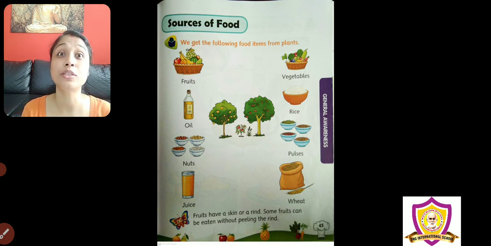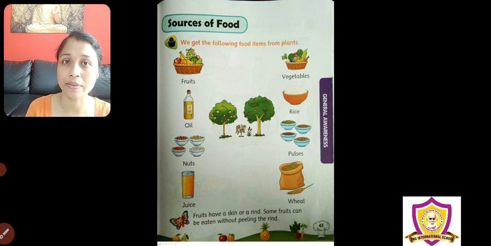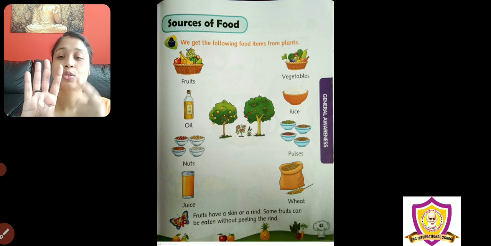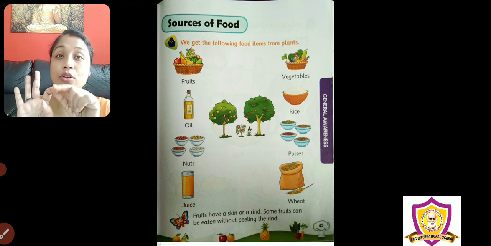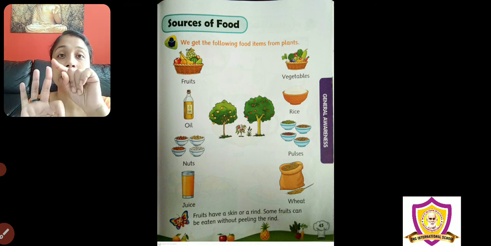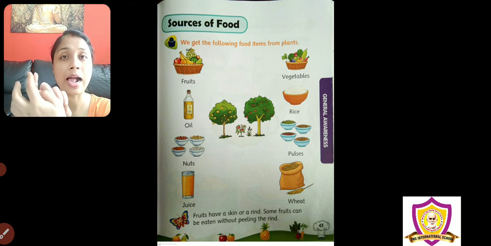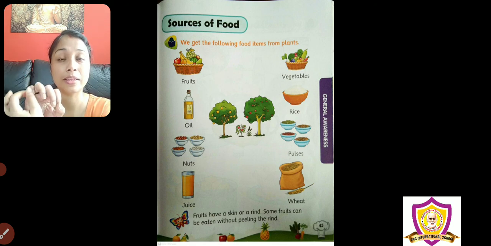Similarly, if you want to make a vegetable sandwich, you have bread, cheese slice, vegetables, butter. First of all, bread is made out of wheat flour, then cheese from milk, vegetables, and butter from milk.